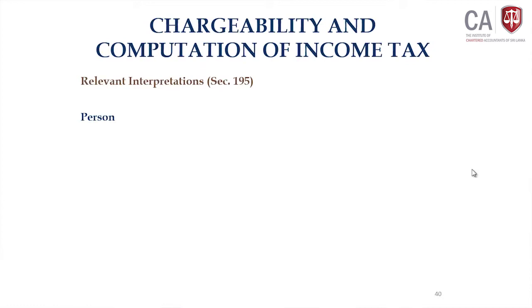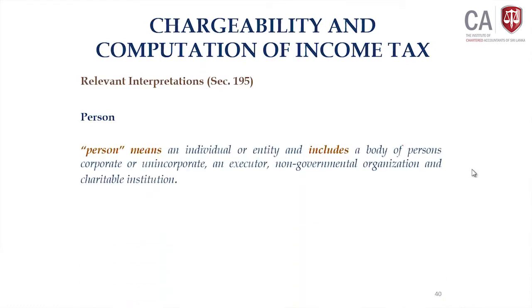So, it is very important to understand the meaning of these terms. The person is defined as an exhaustive definition covering individuals and entities, including a body of persons, corporate or unincorporate, an executor, a non-governmental organization and a charitable institution. You would have discussed under the previous stages taxation of NGOs, charitable institutions